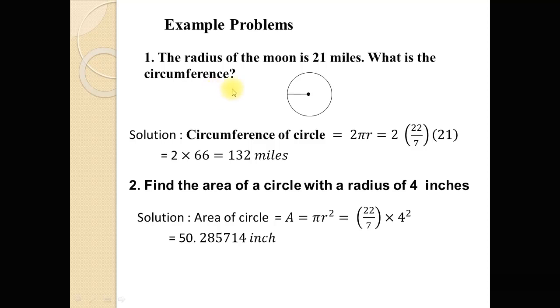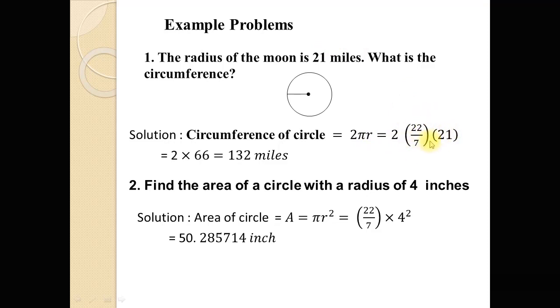So to find the circumference of the moon, we know the formula for the circumference of a circle, and the moon is like a circle, so the circumference is 2 pi r. Now putting in the values, 2 multiplied by 22 over 7. 22 over 7 is the value of pi. And dear students, note that as I have already told you in the previous lecture, pi itself is an irrational number, but 22 over 7 is a rational number. So this is the approximate rational value of pi. So 2 multiplied by 22 over 7 multiplied by 21. 21 is the radius value.